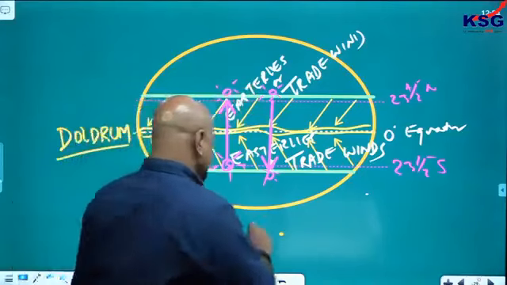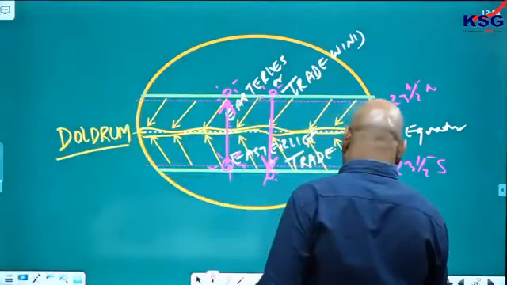This is known as the ITCZ. What is that? Intertropical Convergence Zone.